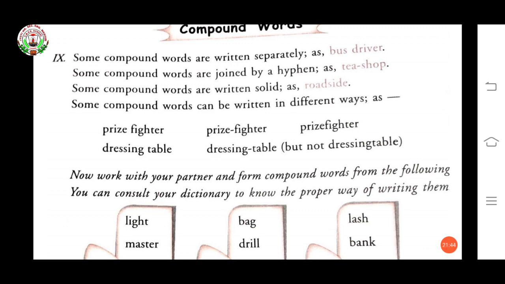See, some compound words are written separately as bus driver. Some compound words are joined by a hyphen as tea shop. Some compound words are written solid as roadside. Some compound words can be written in different ways, such as dressing table.